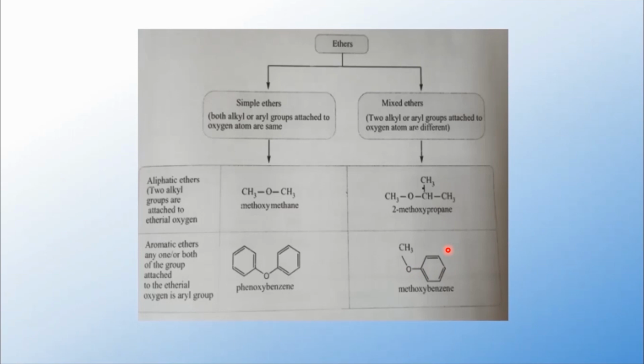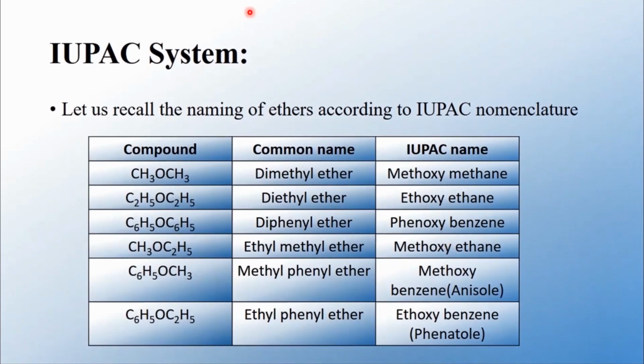Okay, let us recall the naming of ethers according to the IUPAC nomenclature. In the case of alcohol, according to the IUPAC system, alcohols end with the suffix -ol, whereas in the case of ethers, we have to use the link word oxy between the alkyl or aryl groups. As you know very well, ethers are classified into two types, that is simple ether and mixed ether. Let us see the tabular column.